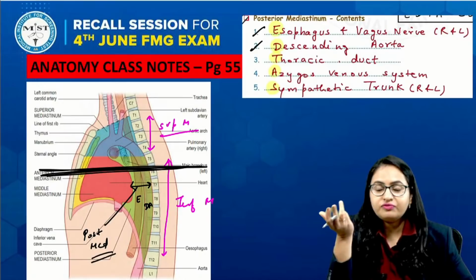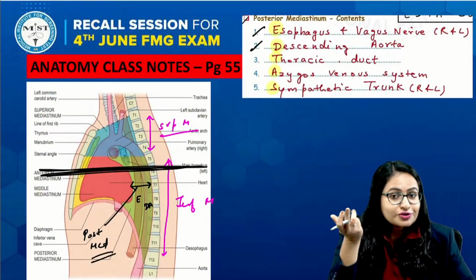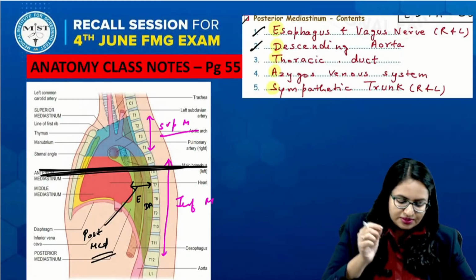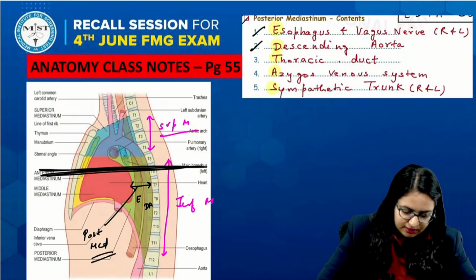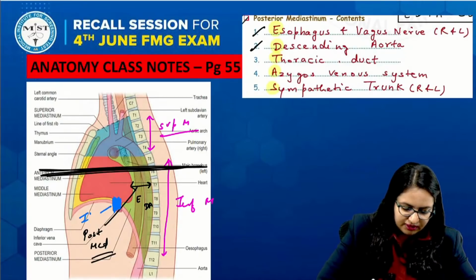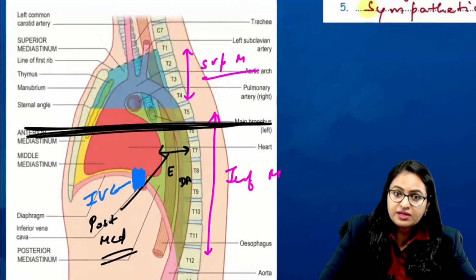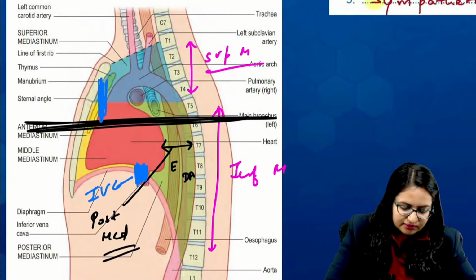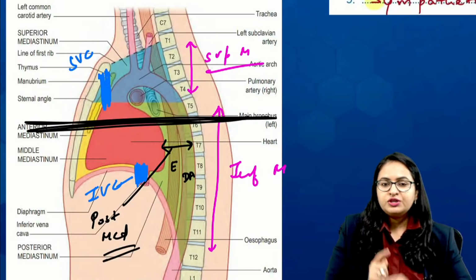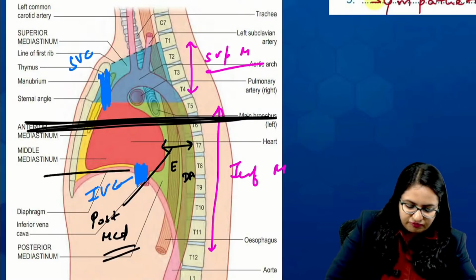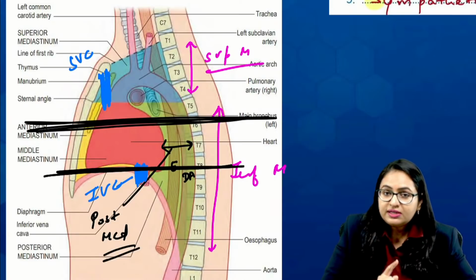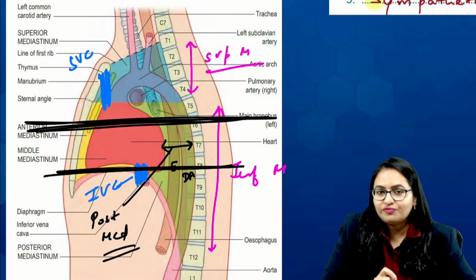You must be thinking, where is the section of superior vena cava, where is the section of inferior vena cava? Now, if you see this image, inferior vena cava, of course, will be towards the lower side. The inferior vena cava is almost at this location, and the superior vena cava will be at a superior location, almost at this point. So that means if a section is at a very lower level, only then are you able to see the section of inferior vena cava also.